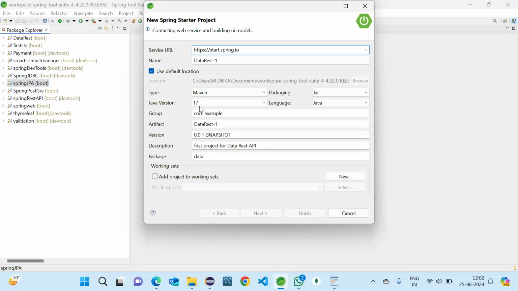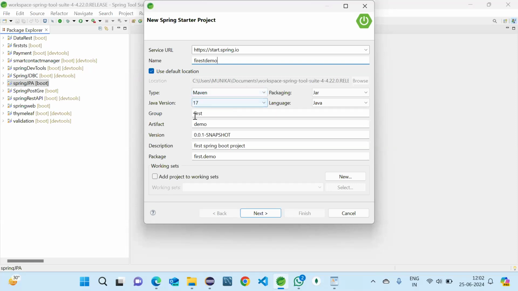Here, Java version 17 for me, and the names you can change. I'm taking it as first, and the name I'm giving as demo, and the package name you can also change. I'm taking first dot demo. There is a description, so you can give everything related to the project. So first Spring Boot project. Everything is as is, so no need to touch other things. The name you should also change, so I'm taking first demo.